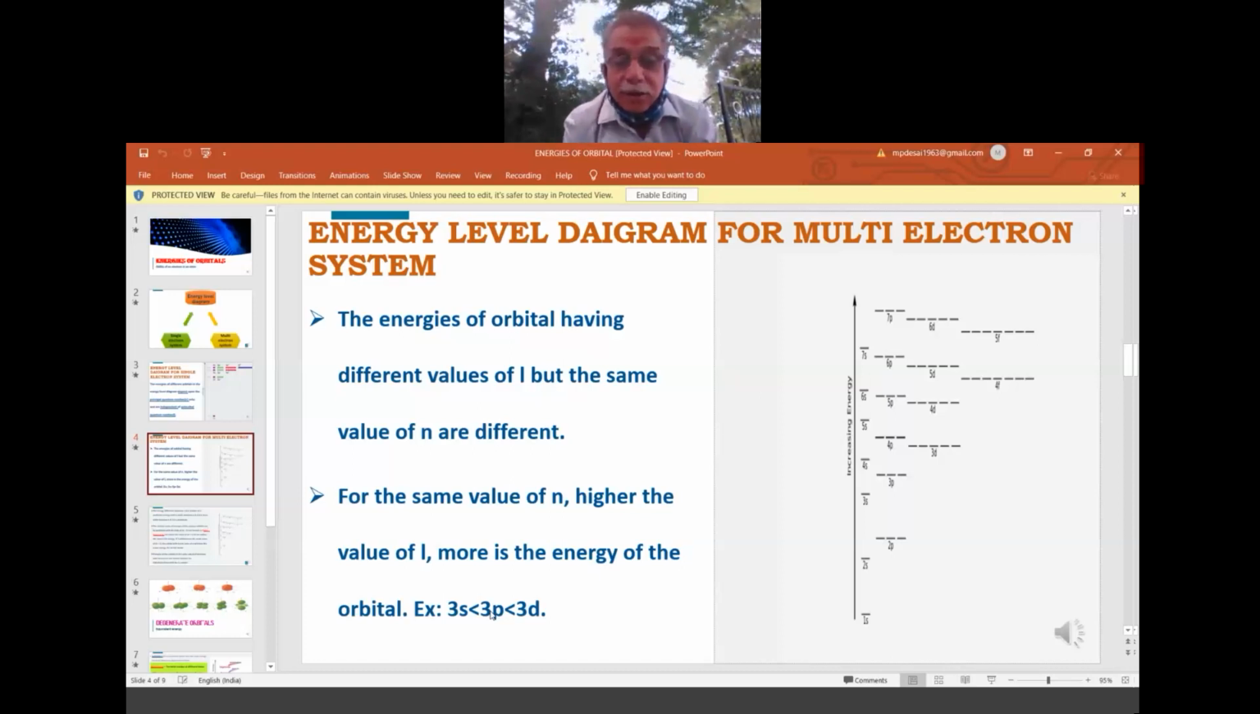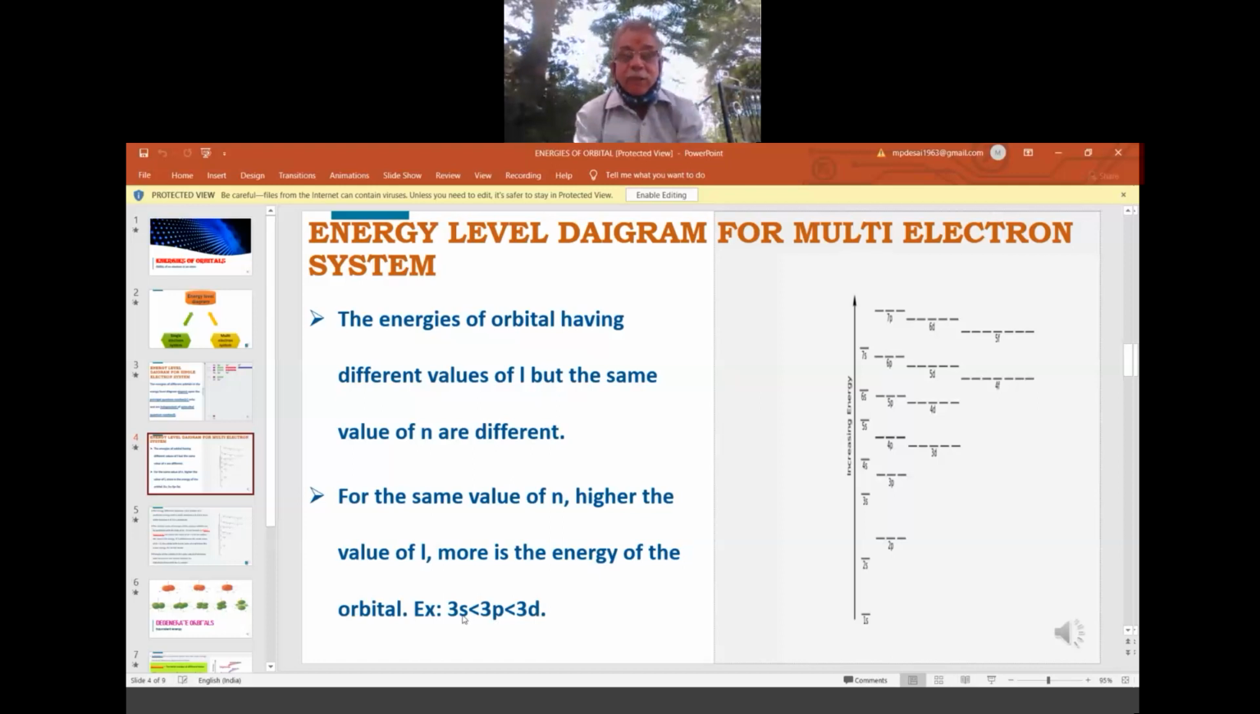So all these three subshells are in the M level only. In the M shell, 3s is there, 3p is there, 3d is there. All belong to the M level, with the same principal quantum number, the same n value. They differ in the L value. So the higher the L value, the higher the energy. So 3d has higher energy. That means 3d is slightly away from the nucleus, 3p is slightly closer, and 3s is very close.